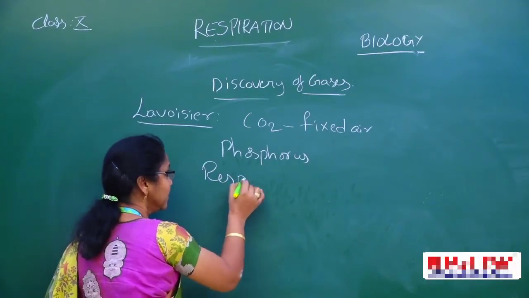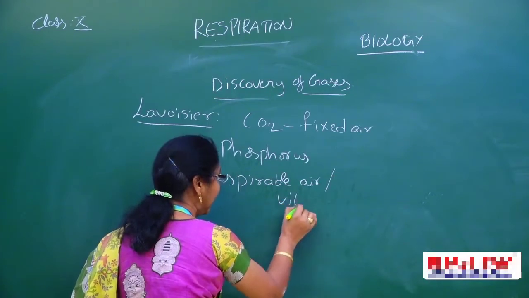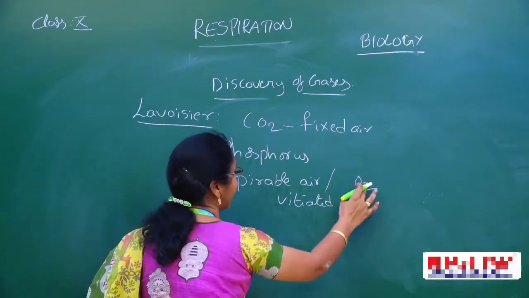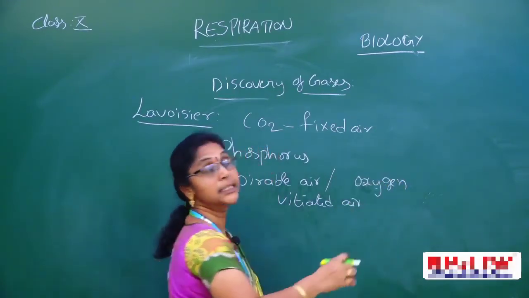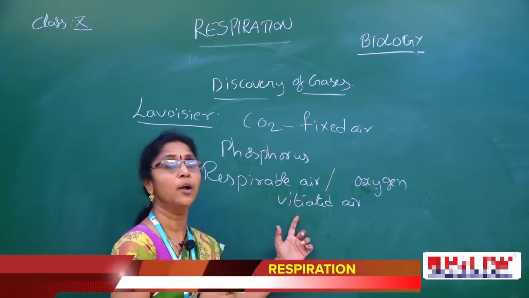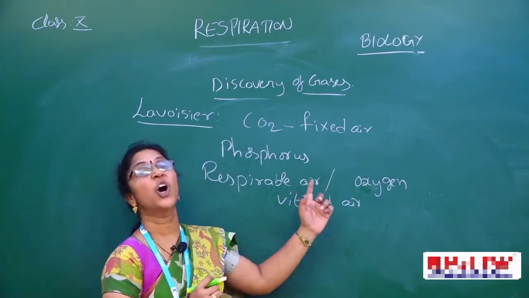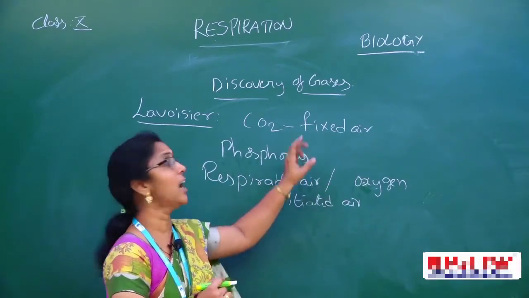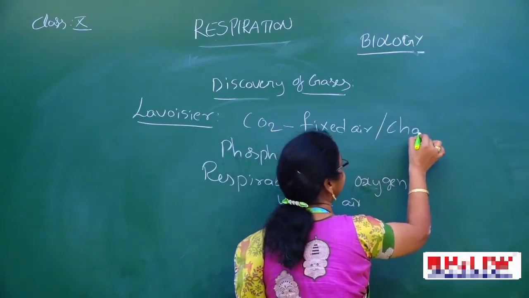See, children, respirable air means what we call oxygen. Nearly one sixth of the volume of this air consists of chalky acid. What is chalky acid? Chalky acid or fixed air is nothing but carbon dioxide.